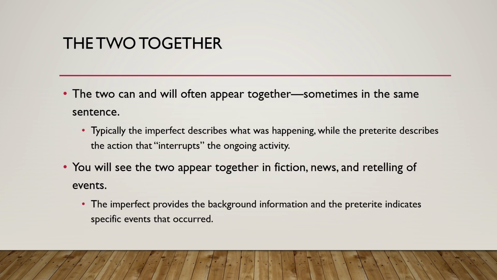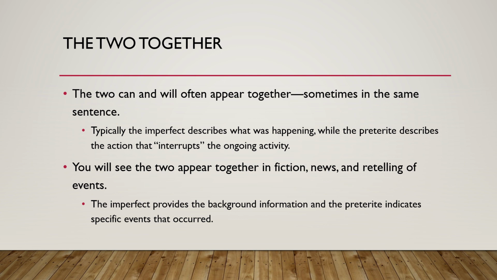Now, when we look at the two of these together, okay, they will appear together frequently, okay? It's not unusual to see them both in the same sentence. It's not unusual to see them in various settings together being used as two separate tenses, but in order to get the same picture across, okay? The imperfect is going to describe the bigger picture of what was happening, while the preterite gives you either an interrupting action or a specific thing that happened within that big picture, okay?